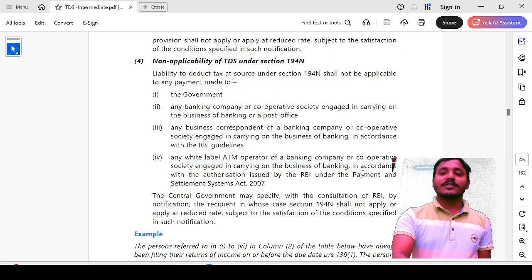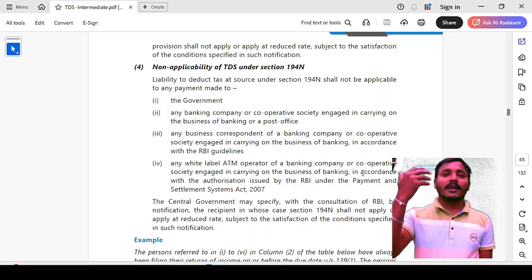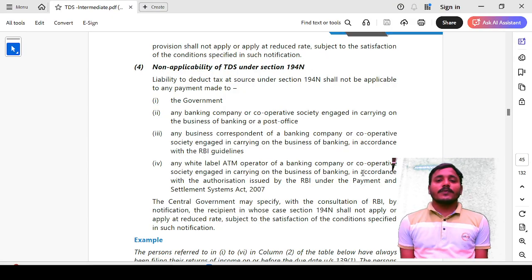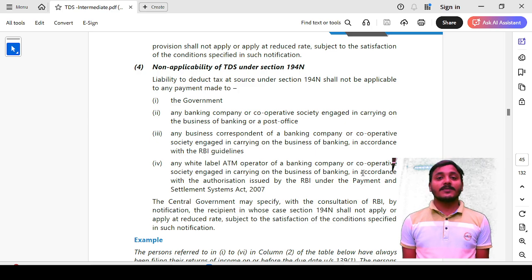Now let us discuss a few practical issues. First issue: Mr. A withdraws cash of rupees 80 lakhs from SBI, and the same Mr. A withdraws cash of rupees 50 lakhs from Axis Bank.